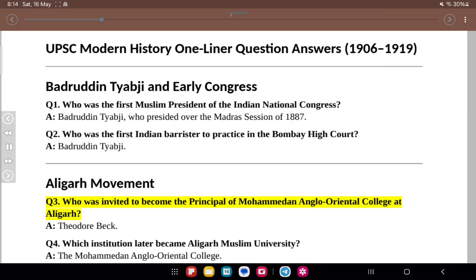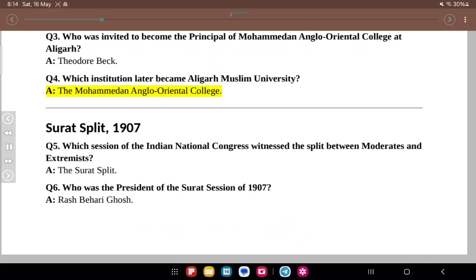Aligarh Movement. Q3. Who was invited to become the principal of Mohammedan Anglo-Oriental College at Aligarh? A. Theodore Beck. Q4. Which institution later became Aligarh Muslim University? A. The Mohammedan Anglo-Oriental College. Surat Split, 1907. Q5. Which session of the Indian National Congress witnessed the split between moderates and extremists? A. The Surat Split.